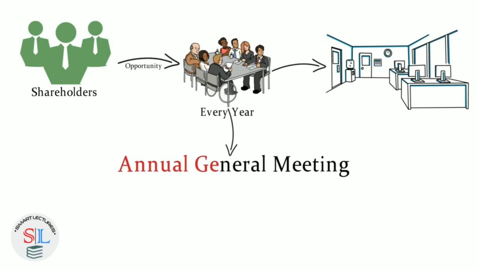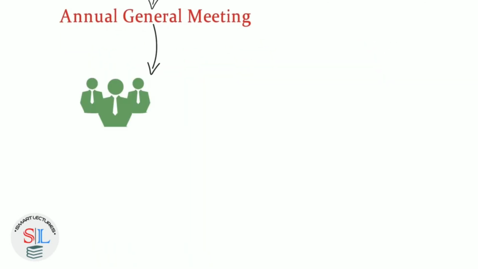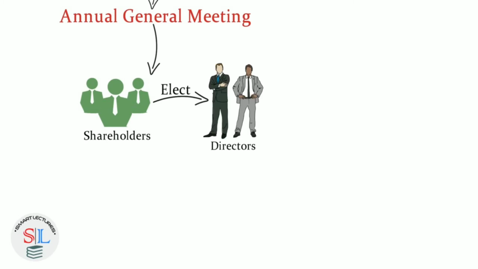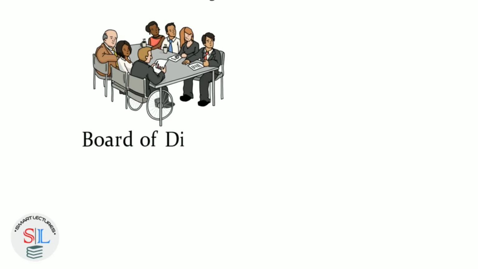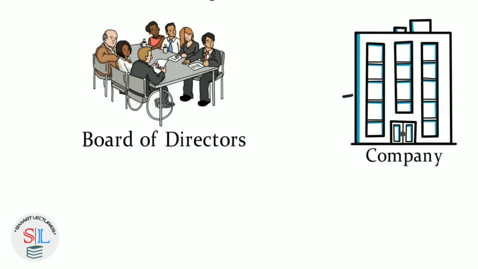In this Annual General Meeting, shareholders elect their directors, and these directors manage the business of the company. The group of directors is called the Board of Directors. They will take all the decisions about the company in future. So in this way, the company is managed by the directors.